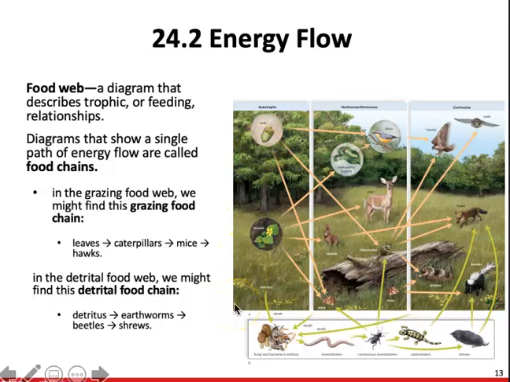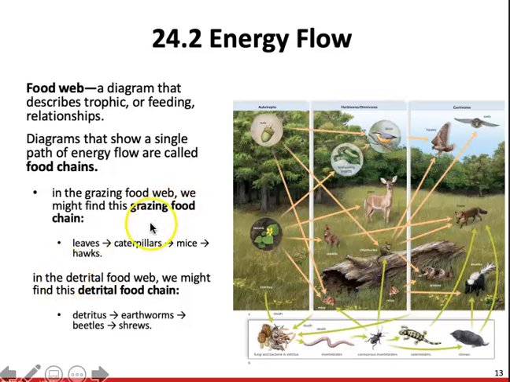The caterpillars are going to eat the oak leaves, the mice, rabbits, and deer eat the leaves and grass at or around on the ground. Birds, chipmunks, and mice are going to feed on seeds and nuts, but they are omnivores because they can also feed on the caterpillars who are feeding on the grass and leaves. So these herbivores and omnivores are then food for a number of different carnivores.